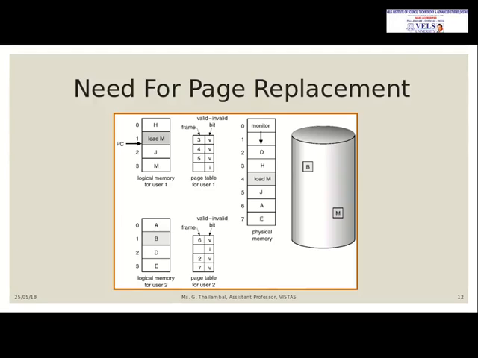In logical memory for user 2, it is asking for B, but you can see in this diagram B is available only in the backing store. So it will check the page table; B is not here, the bit is invalid now. Therefore it needs to replace some page in the physical memory, because the physical memory is full now. In the last diagram it was empty, but in this diagram it is completely overloaded. So it needs to take one page out and place that B page into the physical memory. So it is going to choose one page. This is the situation where the OS needs to replace a page.